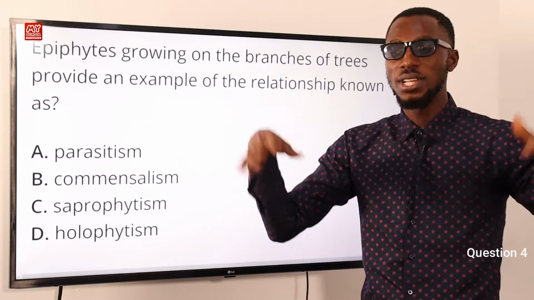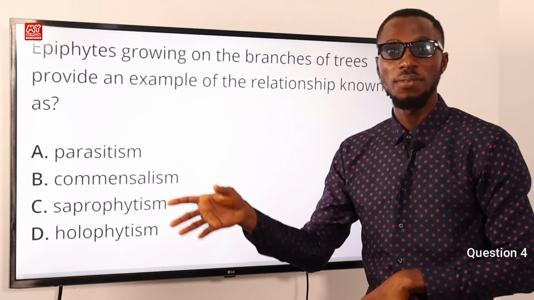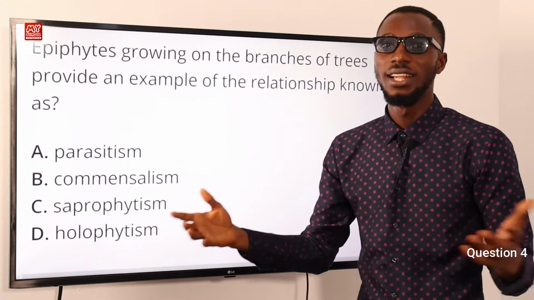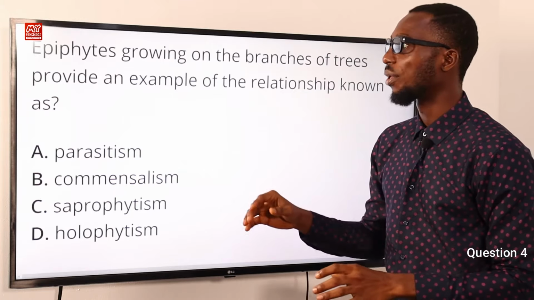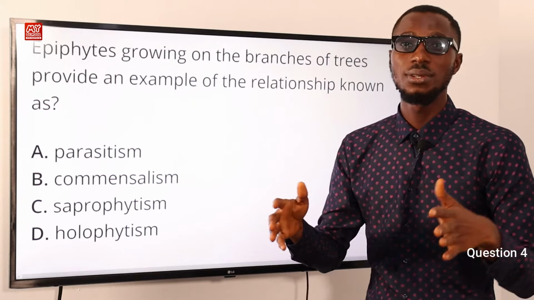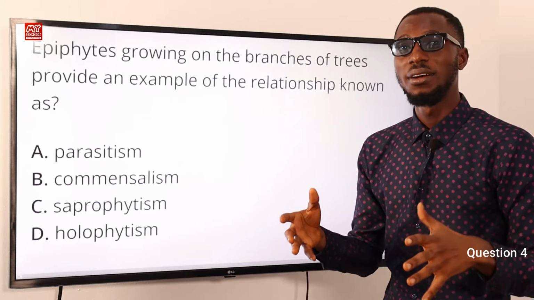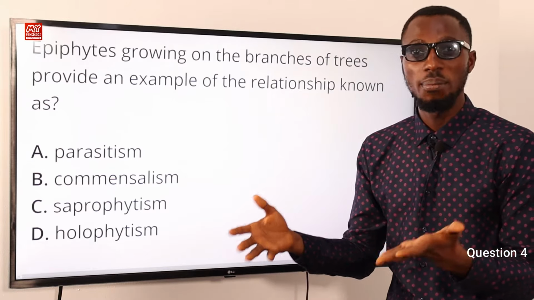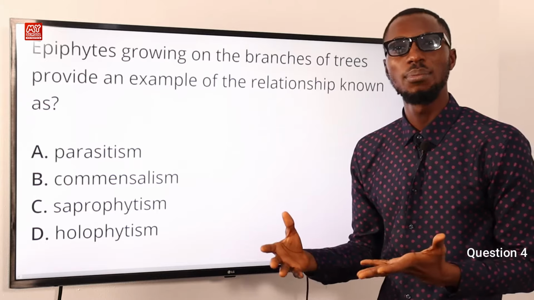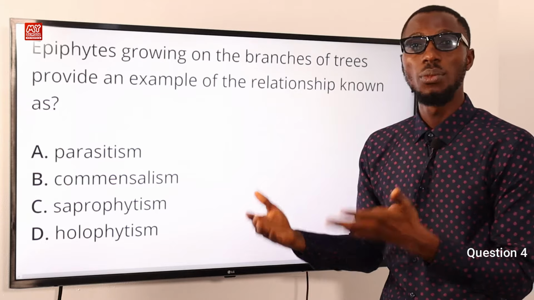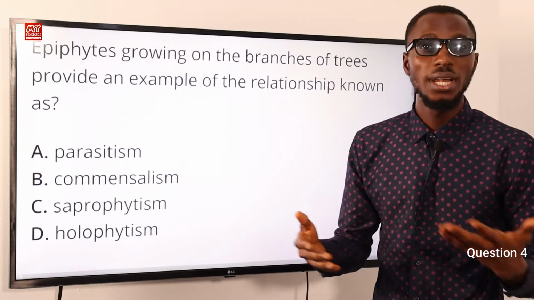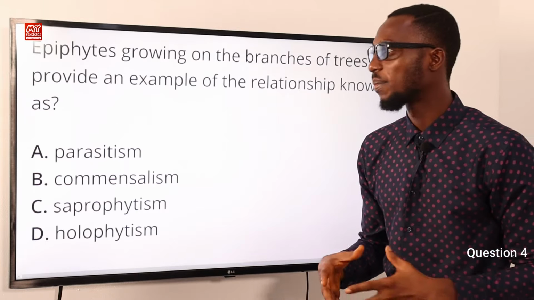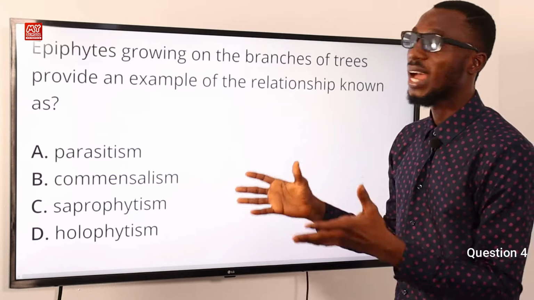They generate their nutrients from their environment, from rainfall, sunlight, and the rest. So they do not harm their hosts, at least. The majority of them are angiosperms, flowering plants to be precise, with examples like orchids, mosses, liverworts, ferns, and some other species of pineapple. So those are epiphytes.